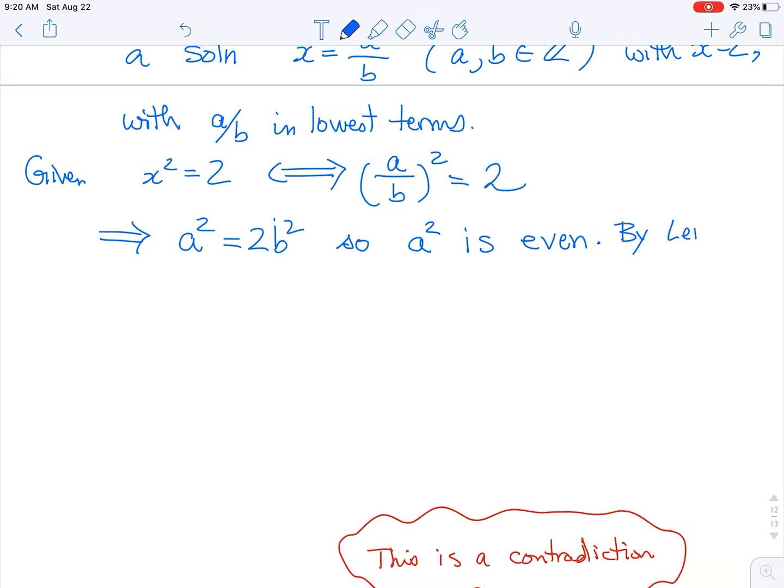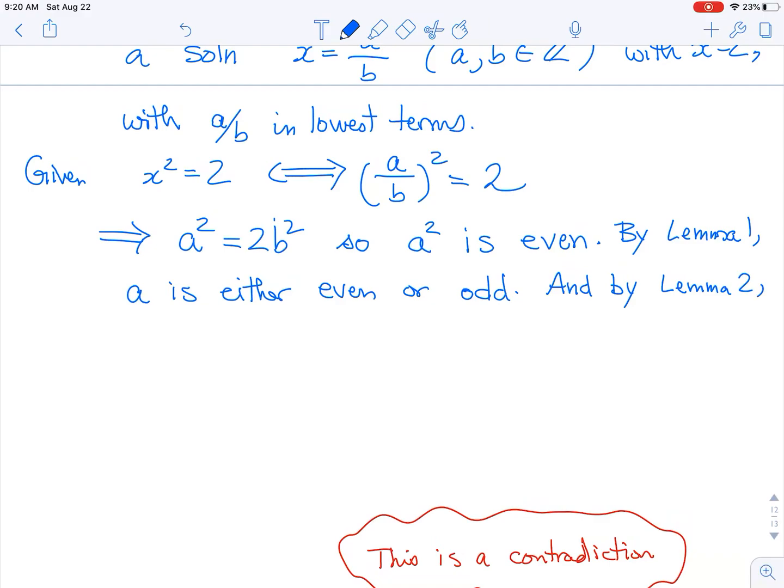So by lemma 1, a is either even or odd. Remember, that's a lemma that we took some pain to prove, that every number was even or odd. And by lemma 2, since a squared is even, a must be even. Very good, very good.